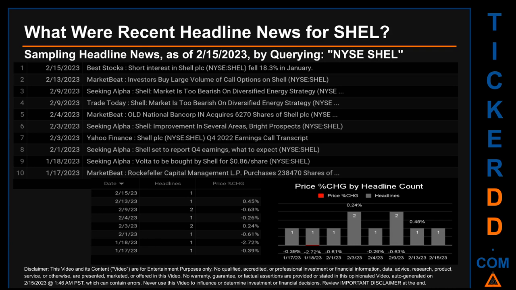Thursday, February 9, 2023 and Friday, February 3, 2023 had the most headlines. They each had 2 discovered headlines. On Thursday, February 9, 2023, first, Seeking Alpha published the headline that read, "SHEL, Market is too bearish on Diversified Energy Strategy, NYSE." Second, Trade Today published the headline that read, "SHEL, Market is too bearish on Diversified Energy Strategy, NYSE."